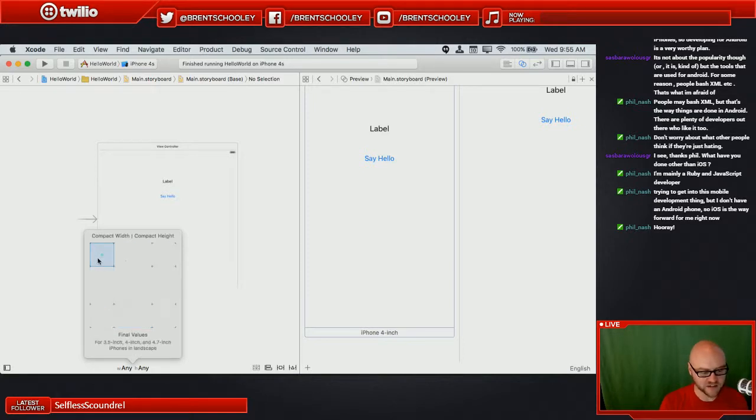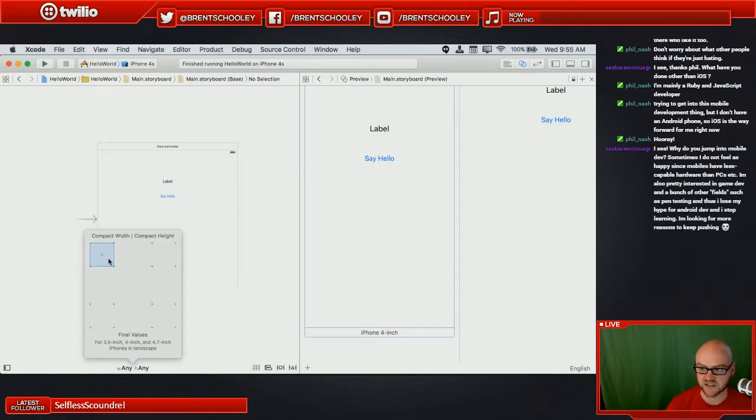And as I move my mouse around inside of this box or series of boxes, you'll see it change. So it says down at the bottom what these correspond to, but compact height, compact width. This is all of your phones up through the iPhone 6 in landscape. So they're going to have a short height and a relatively small width.